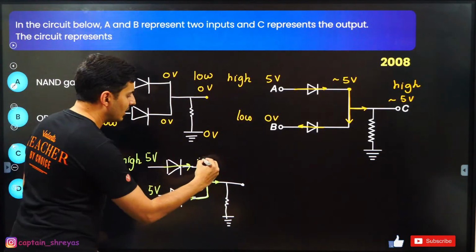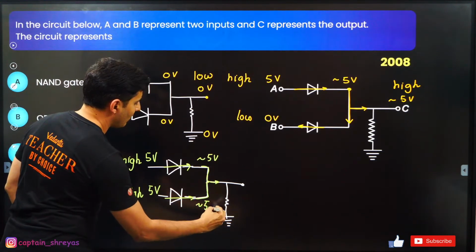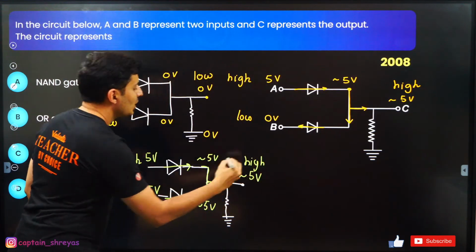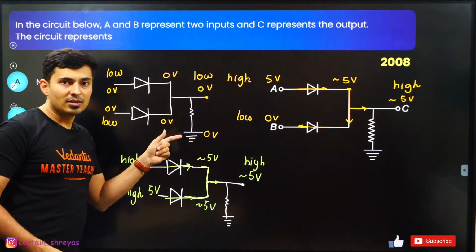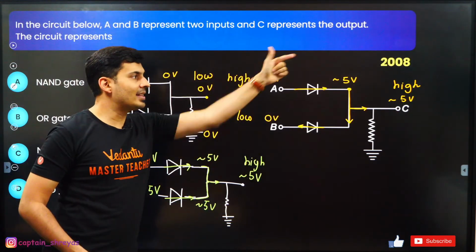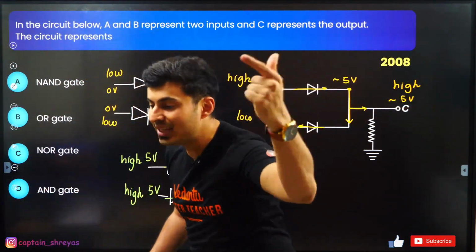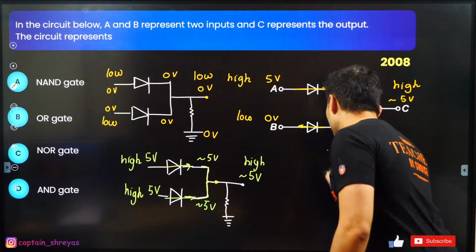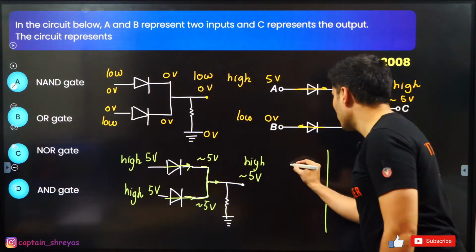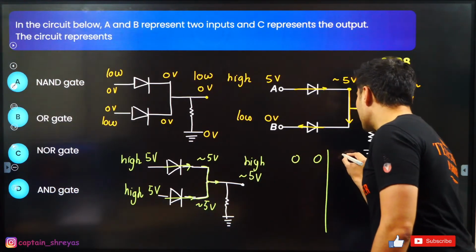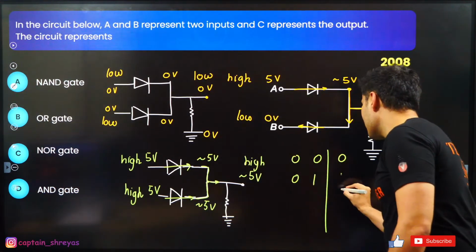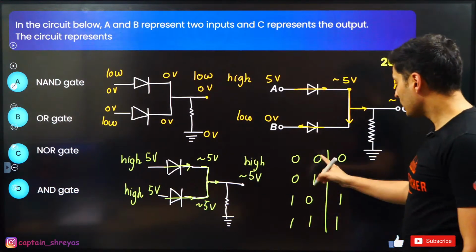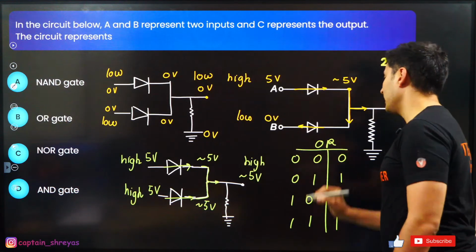If this is 5 volts, negligible drop, so this is also 5 volts, this is also approximately 5 volts. This is 5, this is 5, this is also roughly 5 volts, that means it is high. So both are low, answer is low. Either one of them is high, the answer is high. So which gate is it? It is obviously an OR gate, because the truth table for an OR gate looks like this. 0, 0 is 0. Low, high is high. High, low is high. High, high is high.